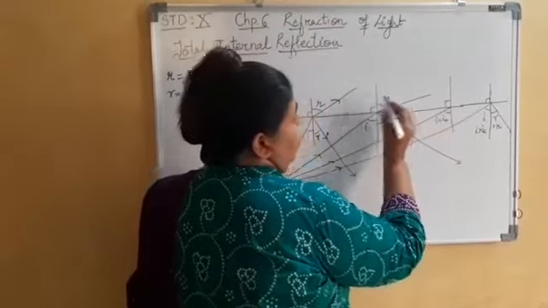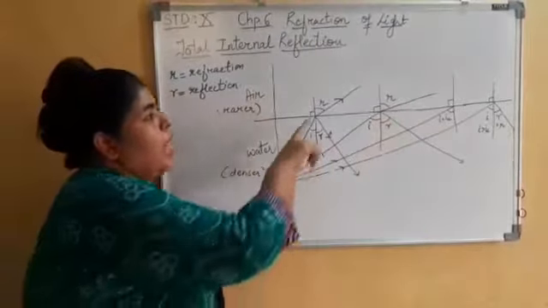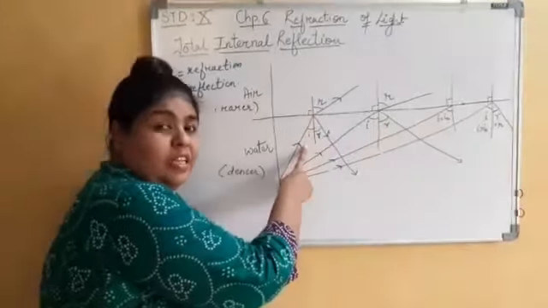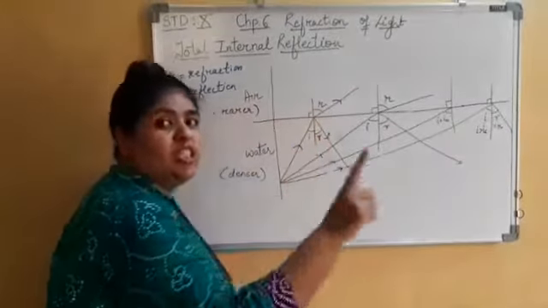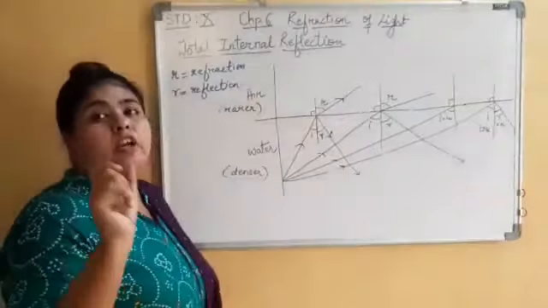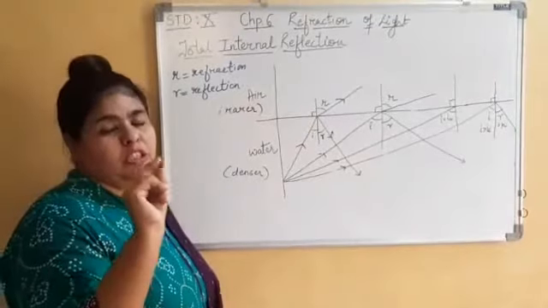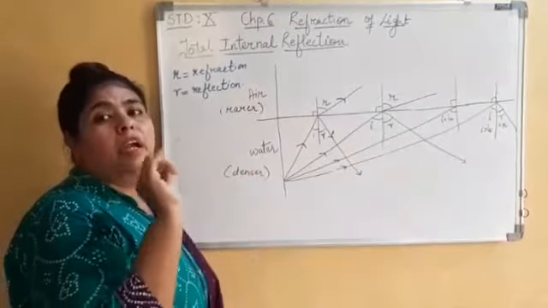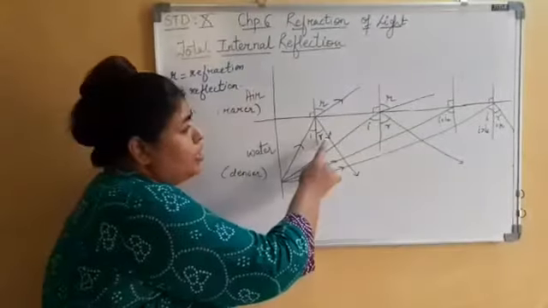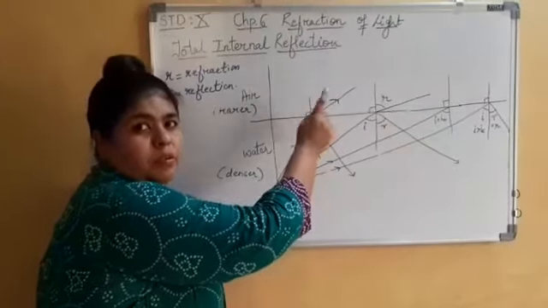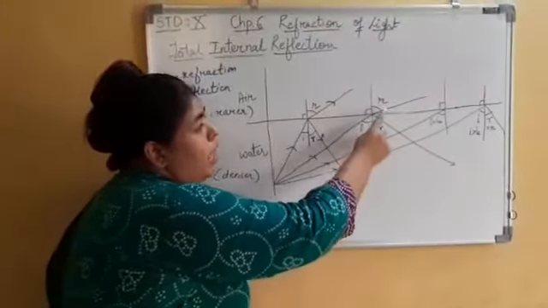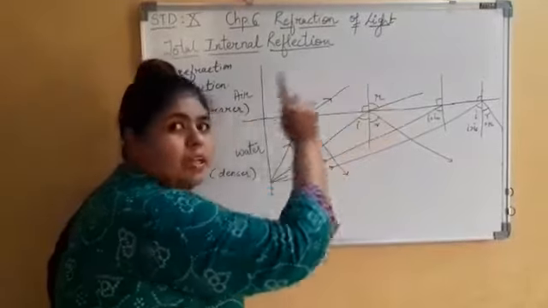This is my refraction angle. That means the angle of incidence is increasing and the angle of refraction is also increasing. In your textbook there is a mistake: the word reflection is used for the angle of refraction, but the angle of reflection is here, not here. Please be careful. So i is increasing, r is increasing.